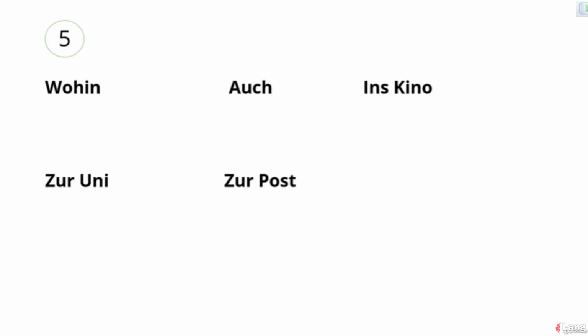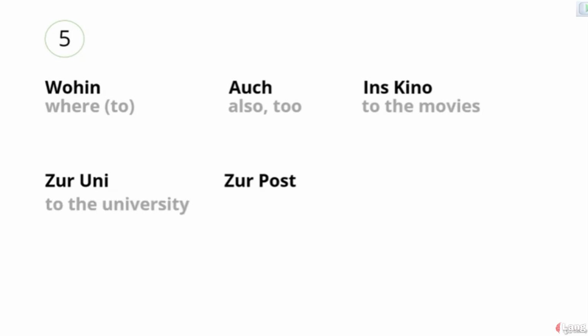So, the 5 new words that you have learned in this lesson are the following. Wohin, which means where to. It indicates direction. Auch, which means also, too. Auch comes always after the verb. Ins Kino, which means to the movies. Zur Uni, which means to the university. Zur Post, which means to the post office.